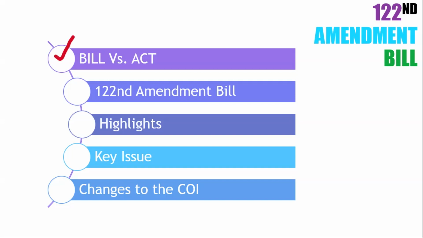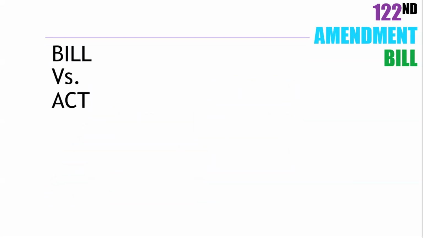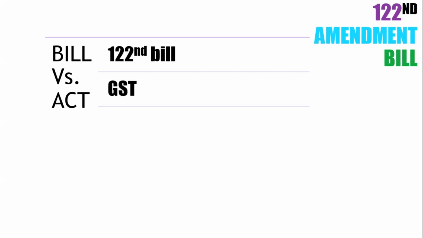Let's see what is a bill and what is an act. Some people find it very confusing when they see one particular subject or topic related to two different amendments. For example, today we are discussing the 122nd Amendment. This amendment deals with the goods and services tax. But when we find there is another amendment, 101, relating to GST, many might think of it as a mistake and find it difficult to learn and understand.